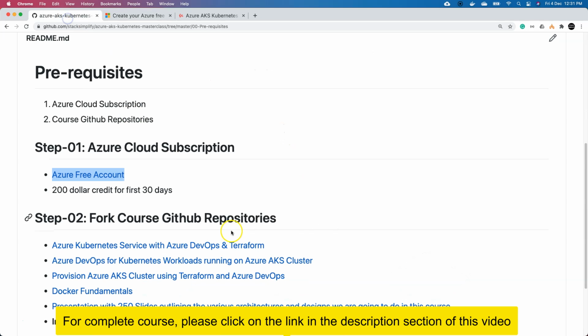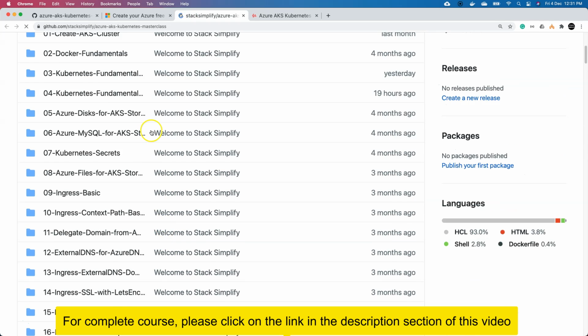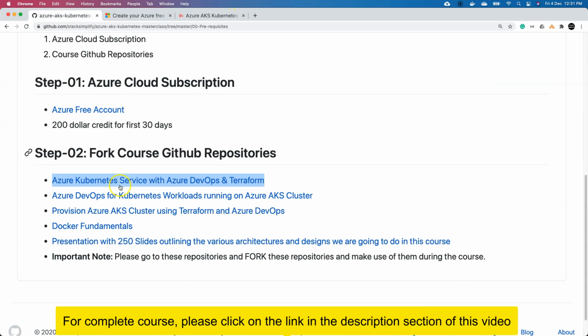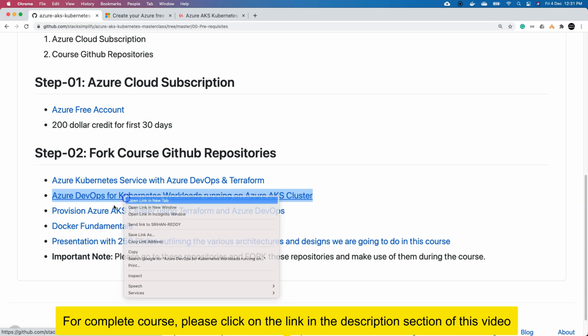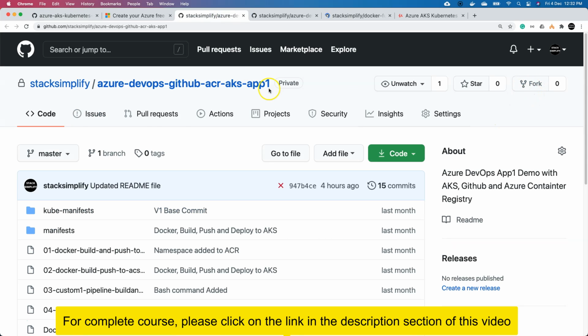Moving on, we have something called course GitHub repositories. One is the repository which we are using, which is the Azure Kubernetes Service with Azure DevOps and Terraform Masterclass repository, this entire repository. You can go here and fork this repository. Like this, all the repositories you have: one is for Azure DevOps, another one is for Terraform, and another one is for Docker Fundamentals. All these respective GitHub repositories you can fork and then start using from your GitHub account.